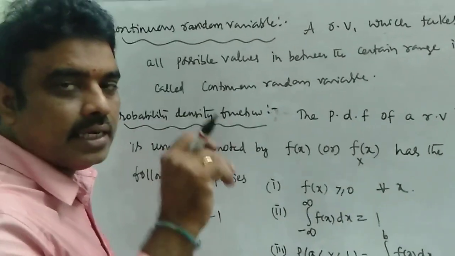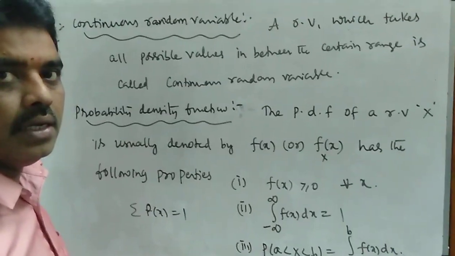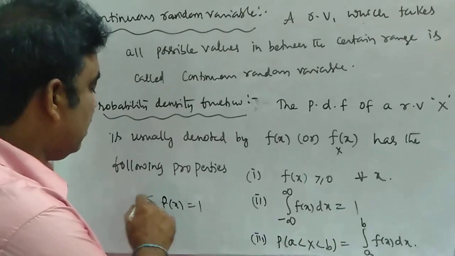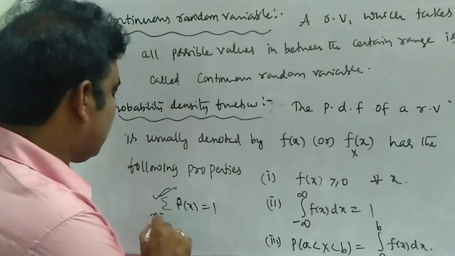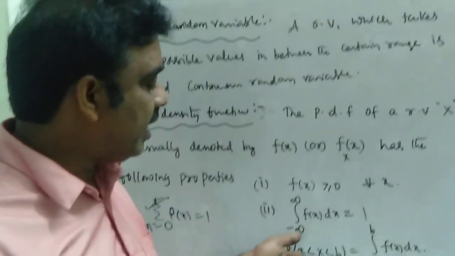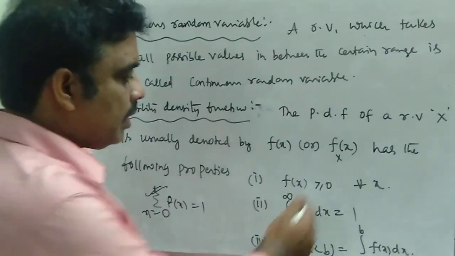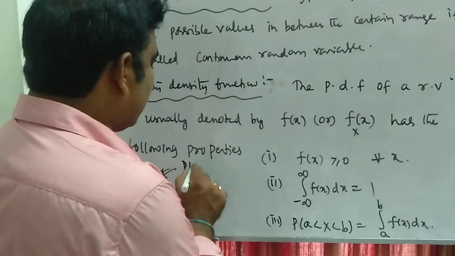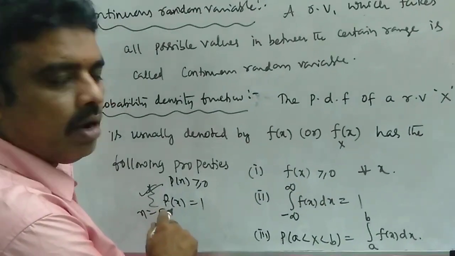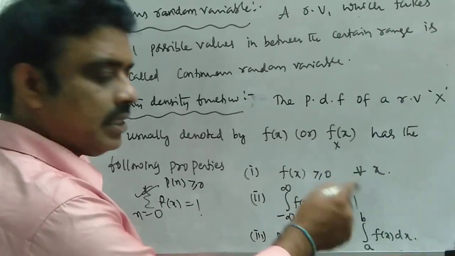So we use the integral notation because it should take all the values in between the limits. Here, in the discrete case, we use summation because these are only integer values, x is equal to 0 to x. Here we take all the values in between the limits, so x varies from minus infinity to infinity, f of x dx is equal to 1. The two conditions are the same as P of x greater than or equal to 0, here f of x greater than or equal to 0, and the summation of all probabilities is equal to 1, here the integral from minus infinity to infinity of f of x dx is equal to 1.